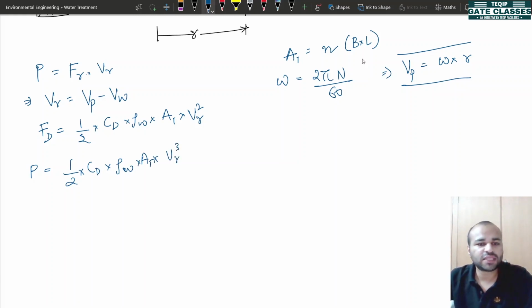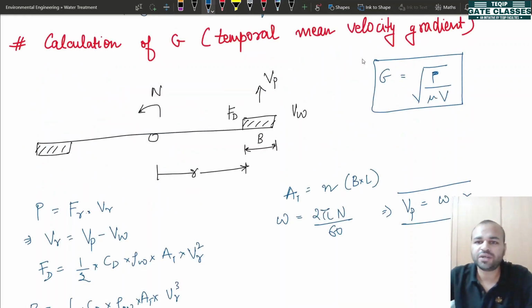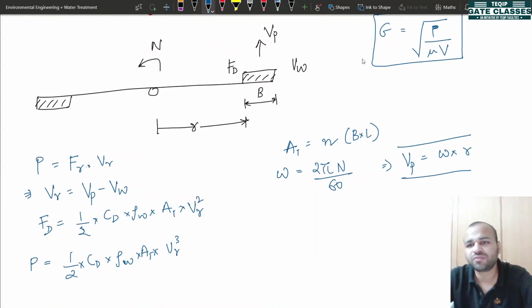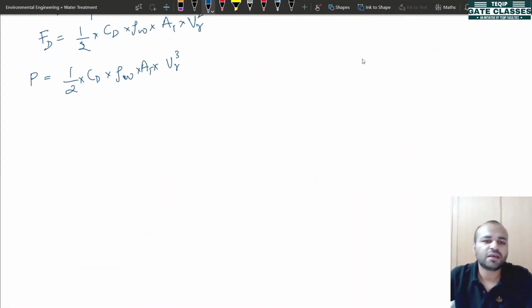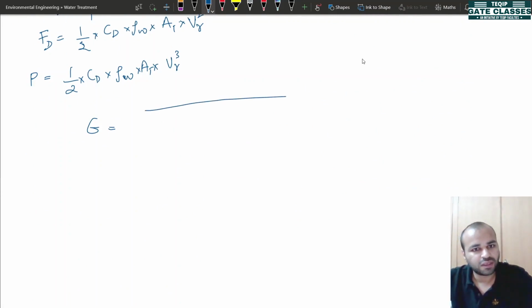Okay, now from this we will put all these values into the equation that we learned in the previous lecture, that G, your velocity gradient, is equal to root of P by mu V. So let us obtain the value of G. Write this expression.